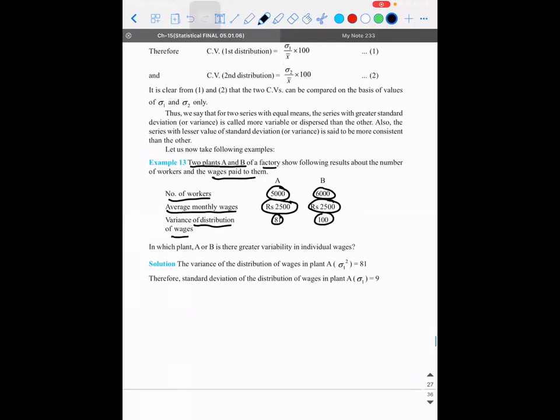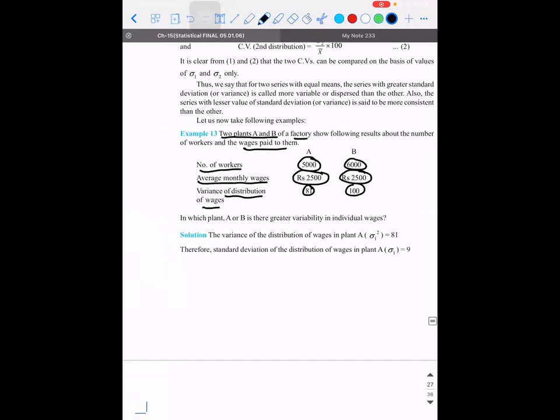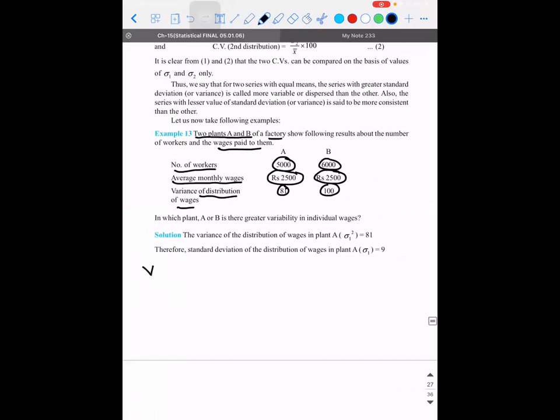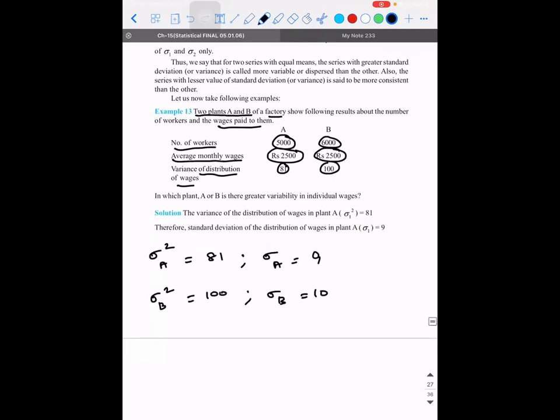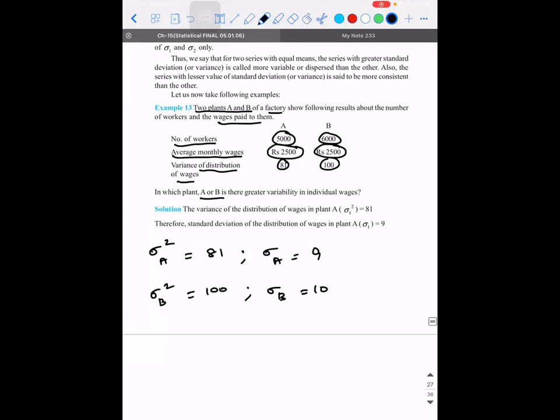So variance is given, right? Variance of A is how much? Sigma square for A is 81. So what is the value of sigma A? It will be 9. That is, standard deviation is 9. Sigma B square is 100. So what is the value of sigma B? It is 10. Now what are they asking? In which plant, A or B, there is a greater variability, meaning coefficient of variation. How much is it varying? Greater variability in individual wages. Individual wages is the average.